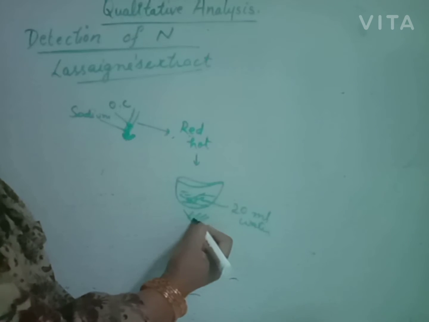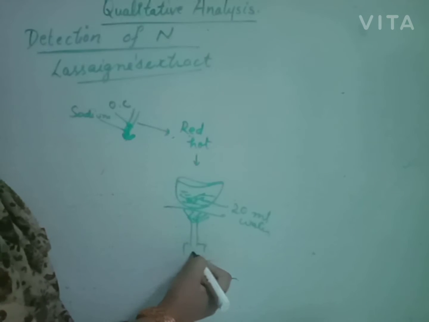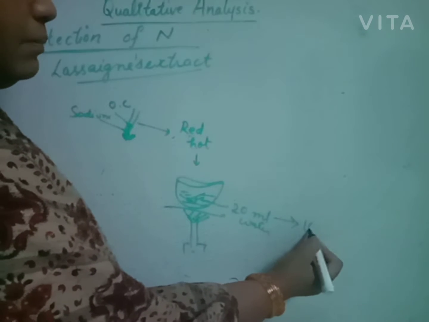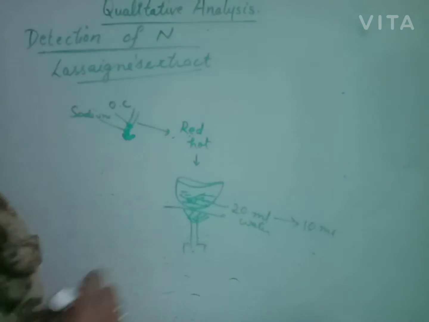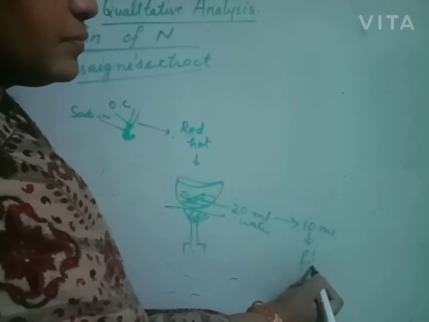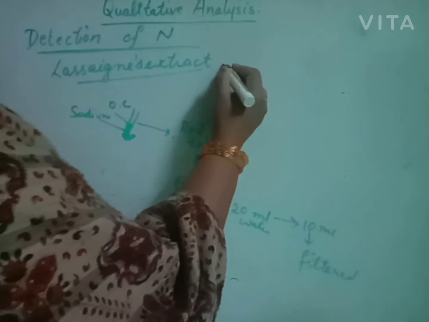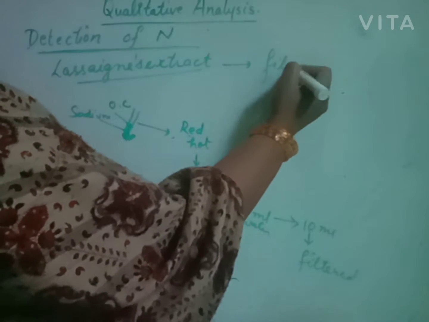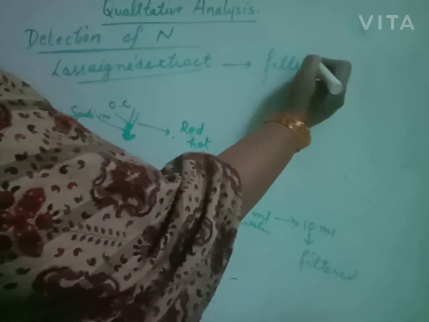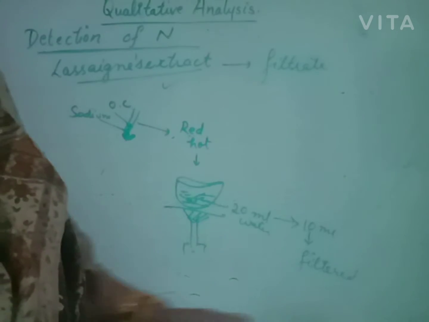Boil this on a burner until the volume becomes approximately half. Filter it, and the filtrate is known as Lassaigne's extract.